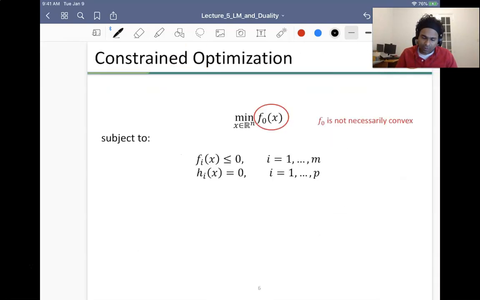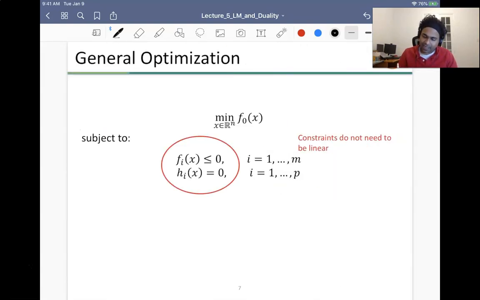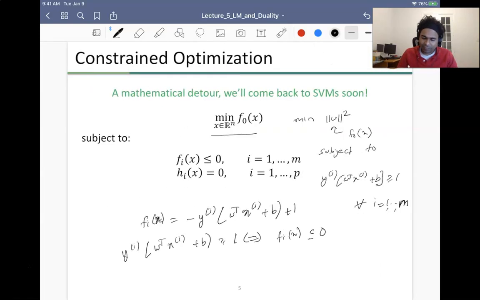Okay. All right. So now coming to constraint optimization. So here the f zeros are not necessarily convex, right? And the constraints need not necessarily be linear. So the general formulation is that you have non-linear constraints. Typically, these are convex functions, so the constraints need to be convex, right? But as I said, if your function is linear, then it doesn't matter if it's less than or greater than over here, because you can actually invert it.